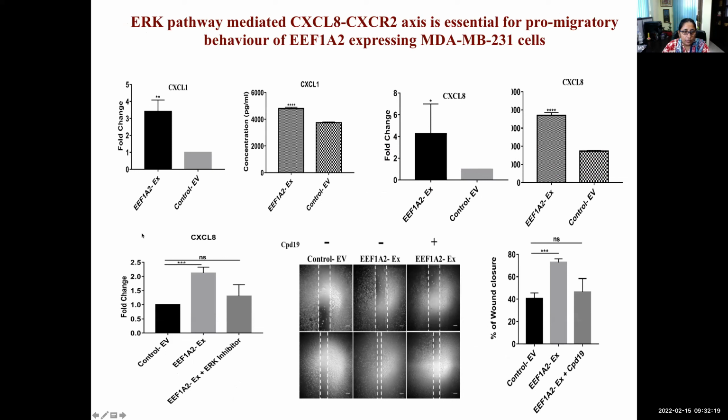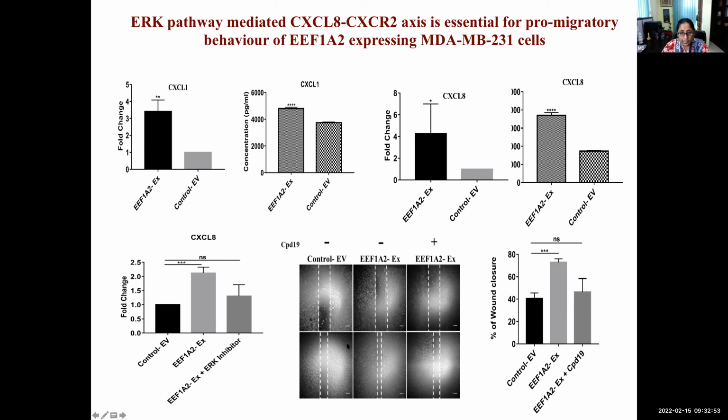So we checked the expression levels of CXCL1 and 8 by using RT-PCR and ELISA. Both the data sets showed that there was a significant increase in these two. Okay, so to confirm this further, on the ERK inhibition background, we checked the levels of CXCL8. So again, we see that there was rescue. So that showed that yes, CXCL was downstream of ERK.